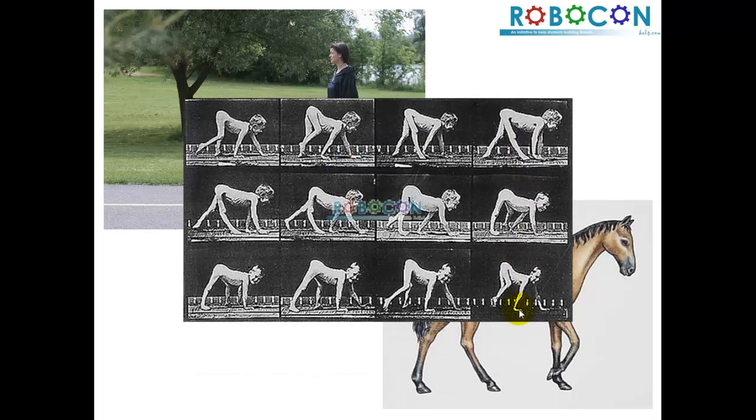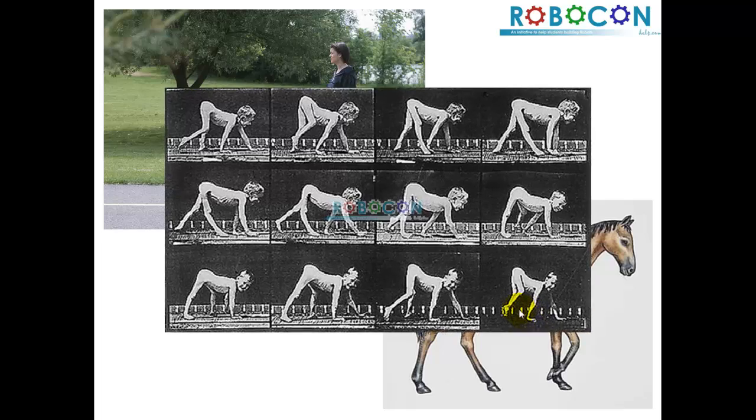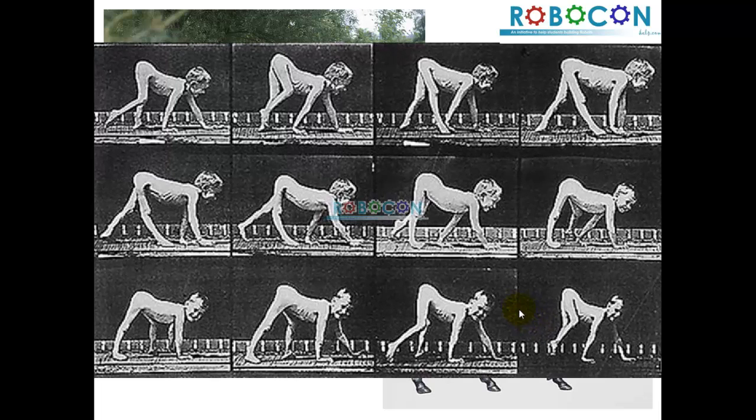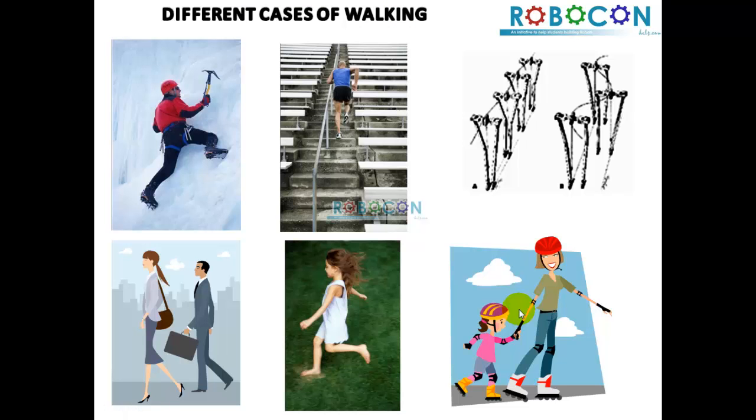Also, if we look closer at the human side, there are times when some people are handicapped and a few limbs are not working, so the human body adapts to that structure and uses the limbs which are working to do locomotion. Such things are a challenge when somebody goes into building a legged robot.